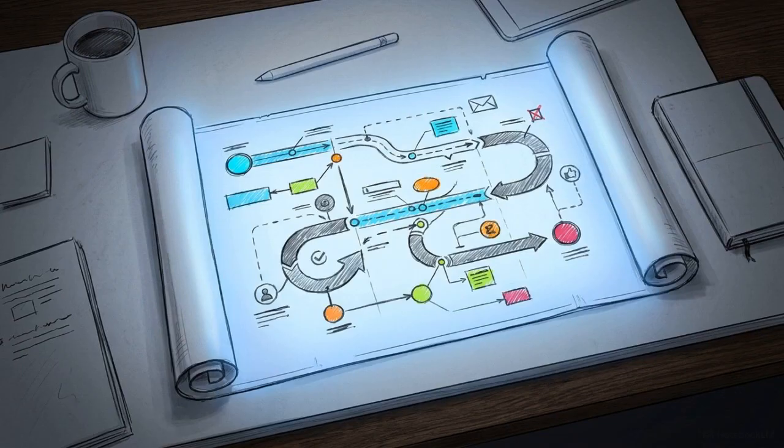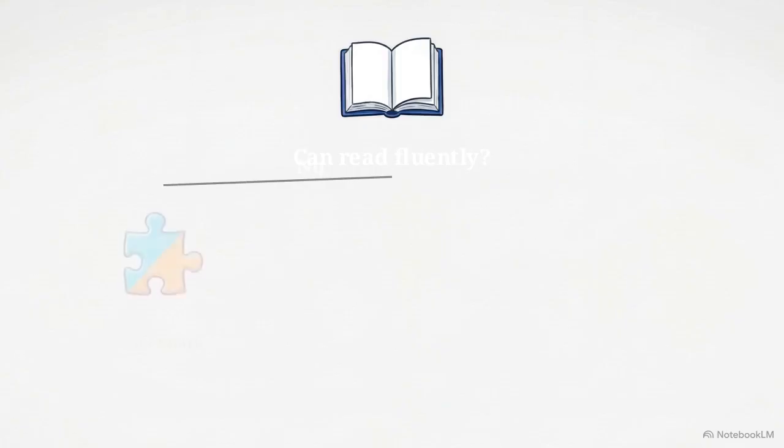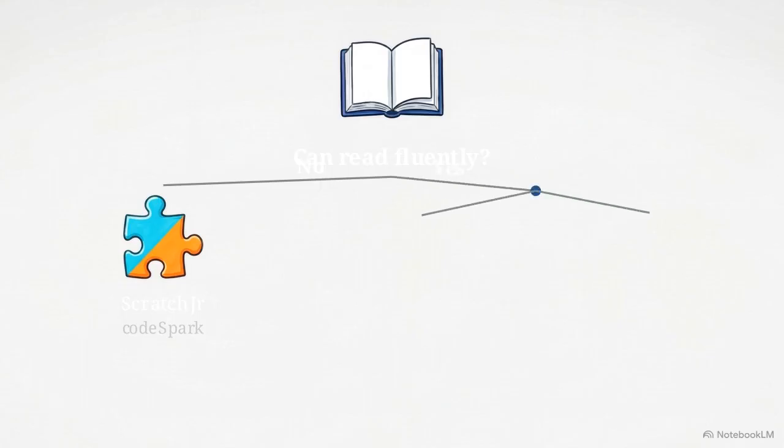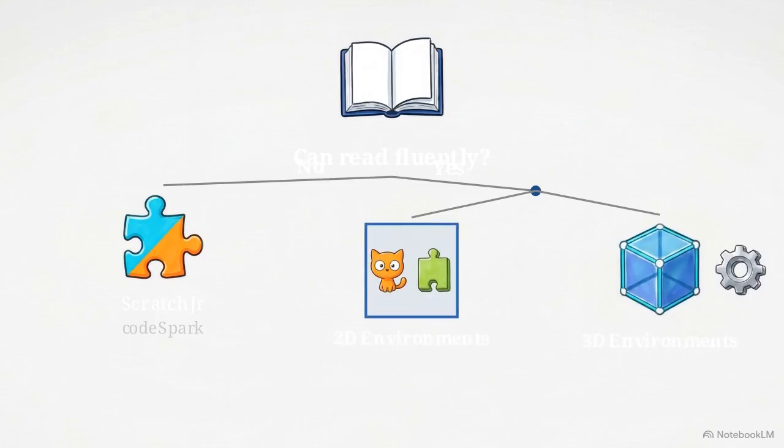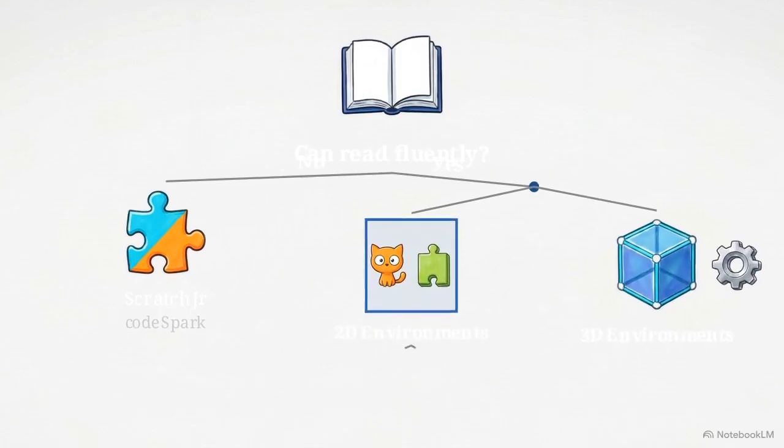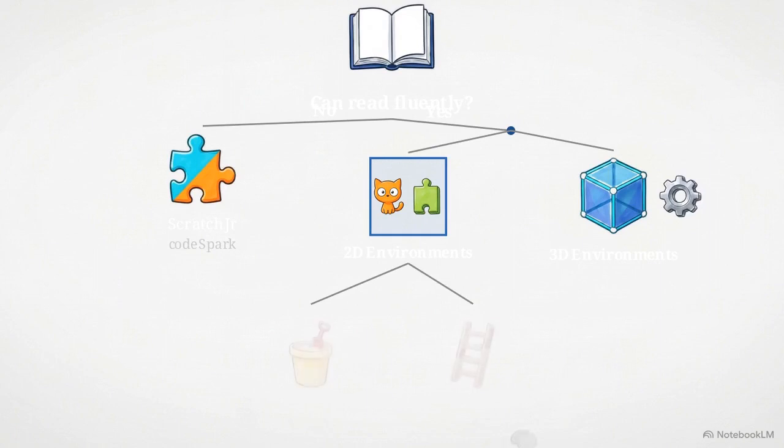To make a definitive choice today, we can map everything we've covered onto a practical roadmap. This flowchart starts with a single primary evaluation filter before looking at any software features. Can the child read fluently? If the answer is no, stick strictly to gamified puzzles like ScratchJr and CodeSpark to protect their early confidence. If the answer is yes, you hit the next fork, deciding between 2D block creation or 3D engine environments. On the 2D path, separate self-starters needing an open sandbox like Scratch from those needing the structure of Tinker or STEMini.